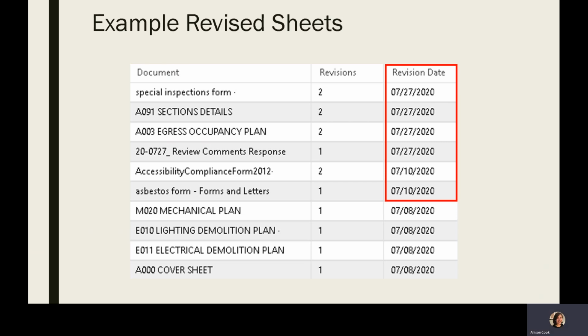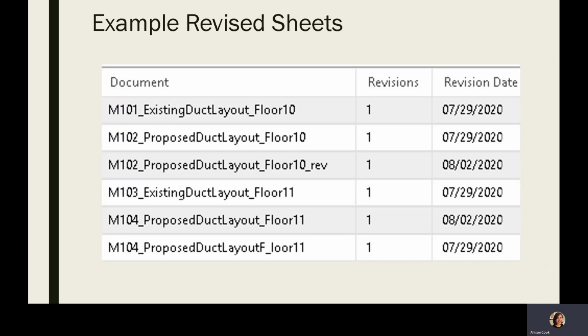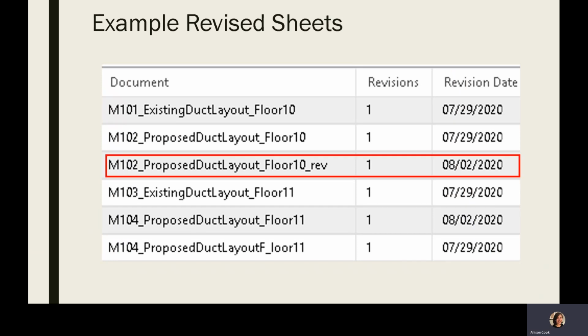Now let's take a look at another example that didn't follow the exact same file name. In this case, you can see where two files uploaded have different names. The first one has a _REV added to the M102 proposed mechanical layout for floor 10. Now you can see that there is a version of floor 10 from 7/29 and a new version of floor 10 from 8/02.